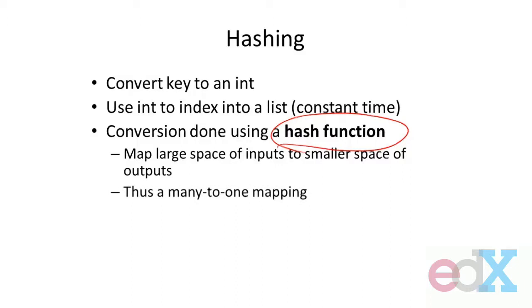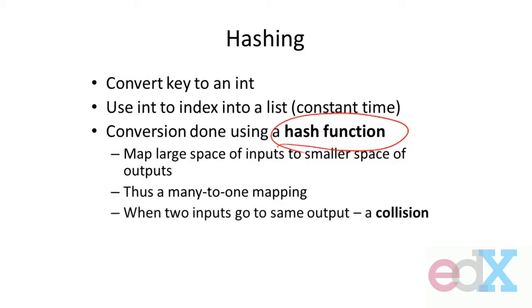What that means is that, ideally, we'd like each input, each key, to go to a unique place in the output space, in the list. But it's possible that two different keys could go to the same location in the list. When that happens, we've got what we call a collision. And there we're going to have to store a little smaller sublist with each of those elements, together with their key, so that when I do the hashing, I will go to that location in the list, pull out that sublist, and do the search.